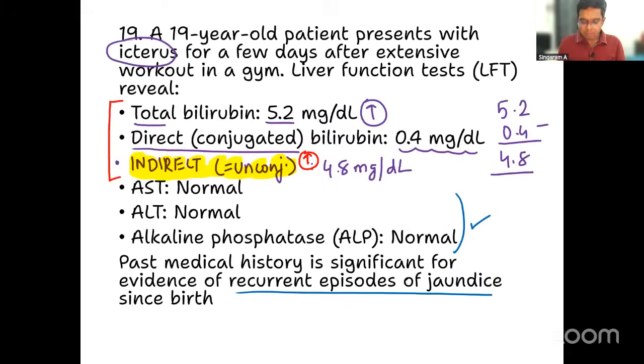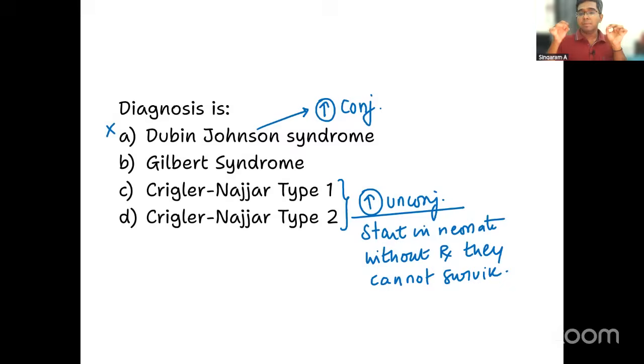So look at the question. Is anything like that given? The patient is on continuous treatment since neonatal period like that. He is having jaundice since birth, but he is not on any treatment at all. That is the important point, right? So without treatment, if the patient is having jaundice for a long period of time, it effectively rules out Crigler-Najjar syndrome. Correct. So with that, the answer for our question is Gilbert syndrome only, because Gilbert syndrome is usually a